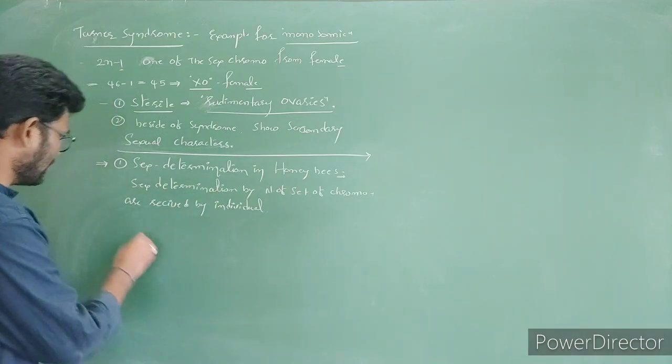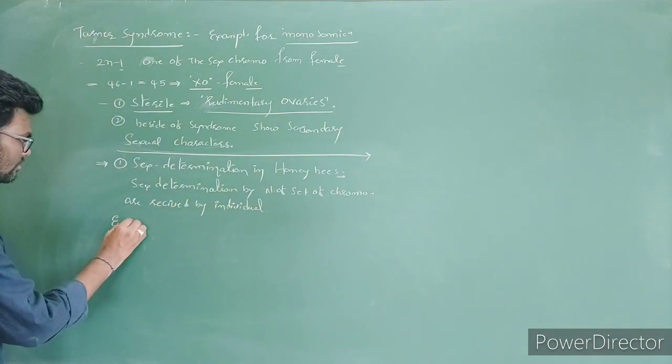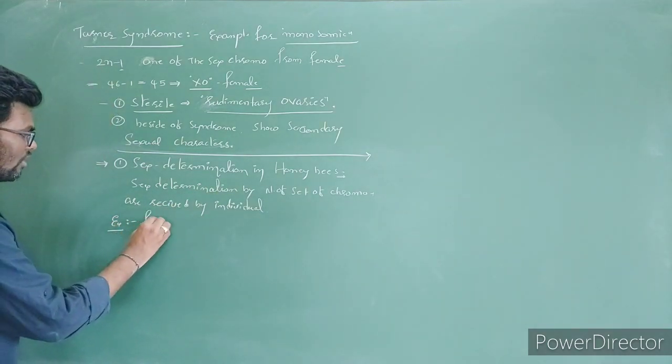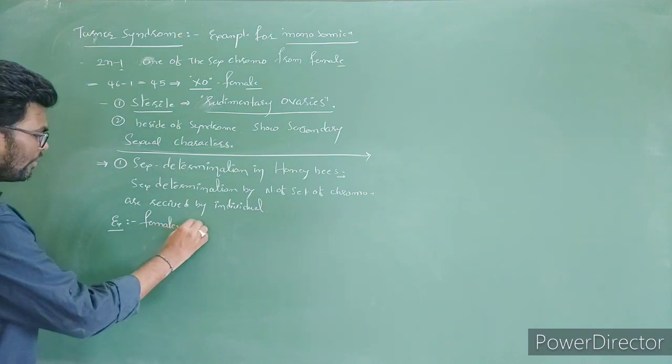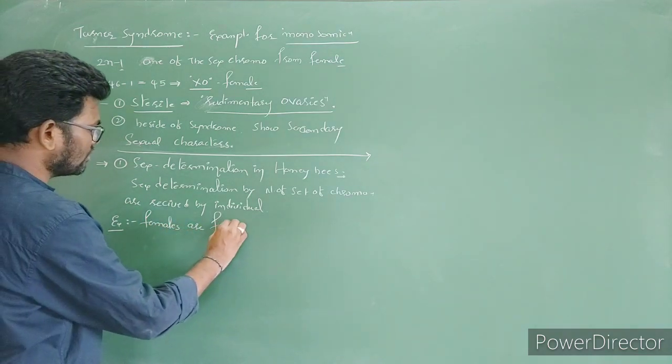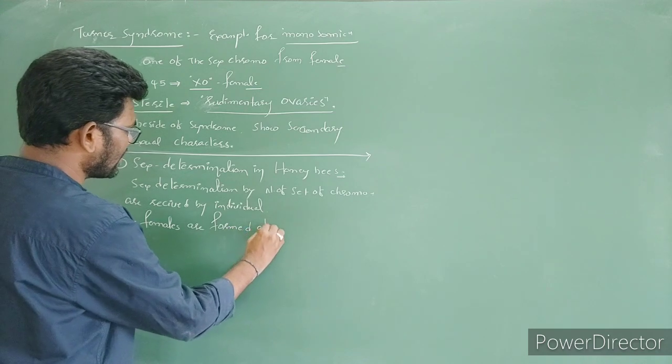For example, in honeybees, females are formed after fertilization.